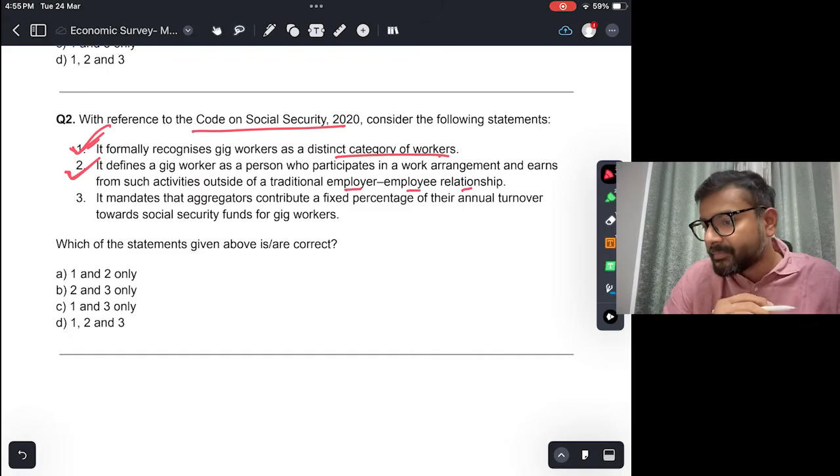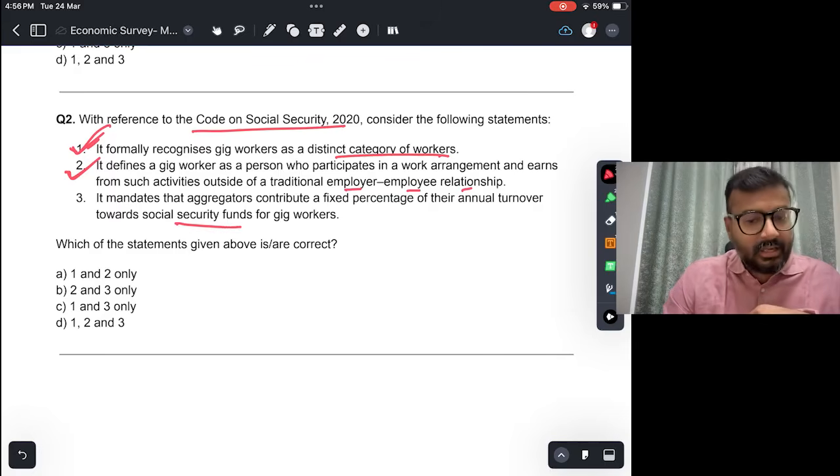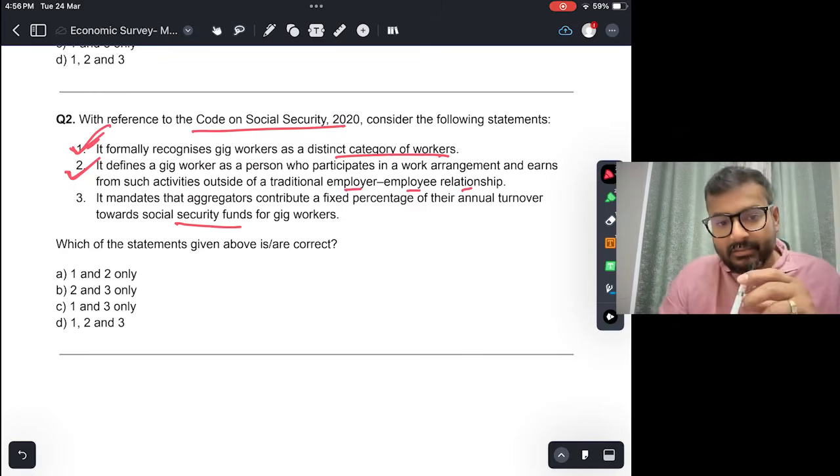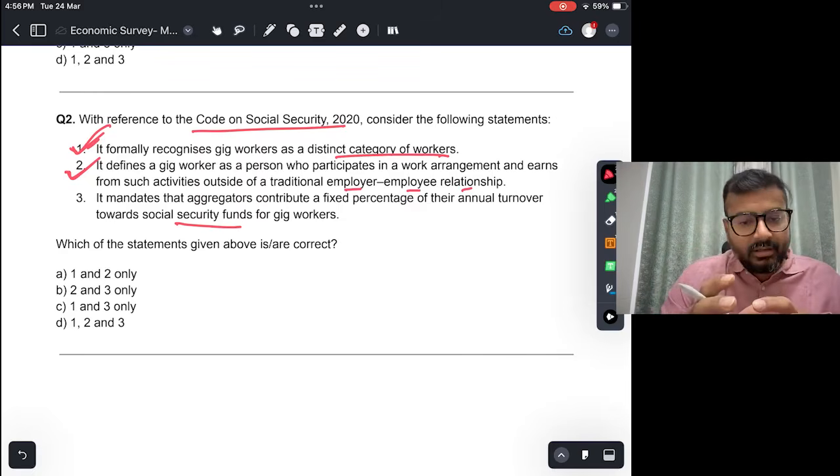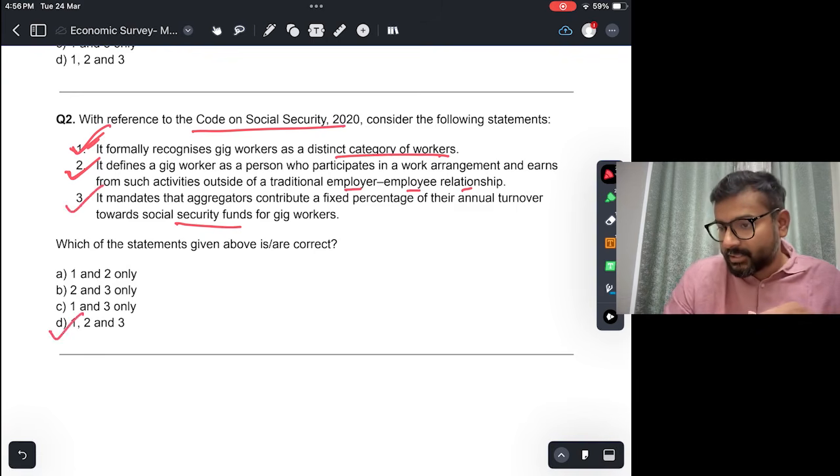This is true. It mandates that aggregators contribute a fixed percentage of their annual turnover towards social security funds for gig workers. तो ये भी correct है, right? So the Code on Social Security mandates that at least 1 or 2% of the annual turnover should be contributed towards life insurance or health insurance or pensions of these gig workers. So all these three are correct.